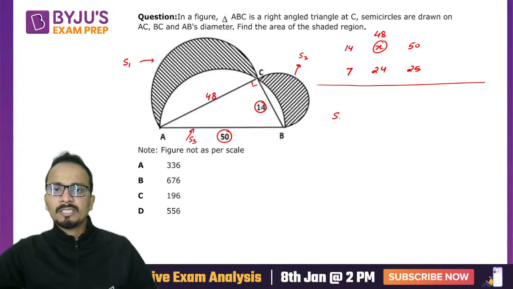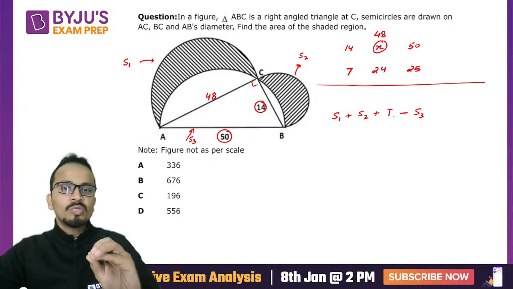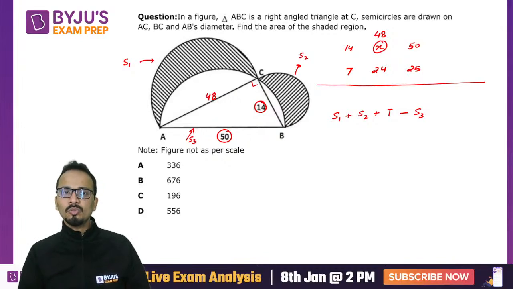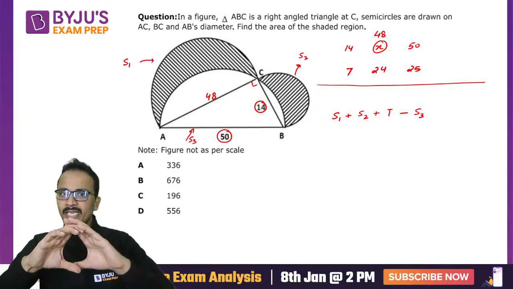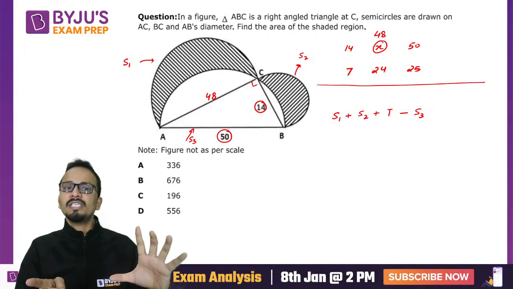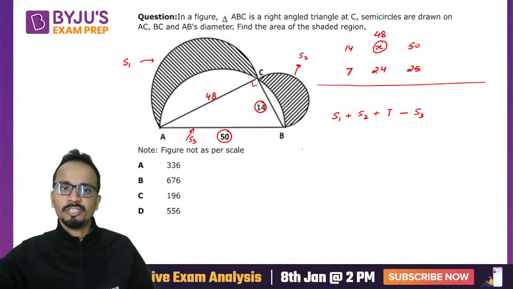Now consider this semicircle 1 plus semicircle 2 plus triangle minus semicircle 3 will give you the area of shaded region. Semicircle 1 plus semicircle 2 plus the triangle, that is area of this entire figure, minus the area of semicircle 3 will give you the area of shaded region.